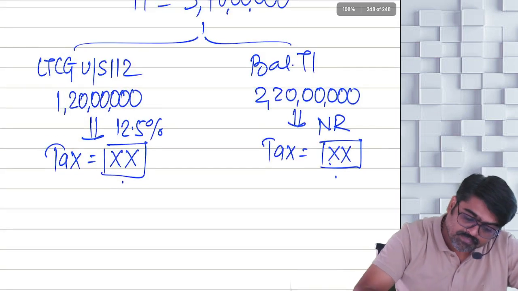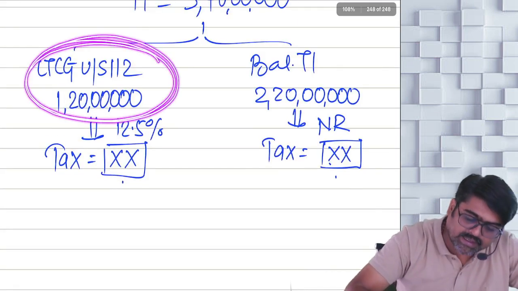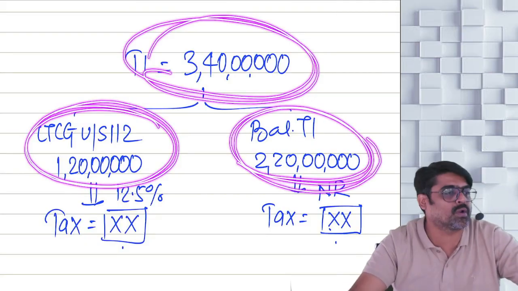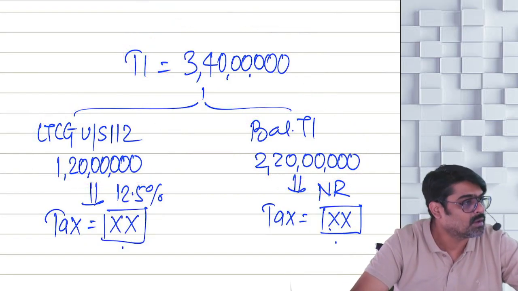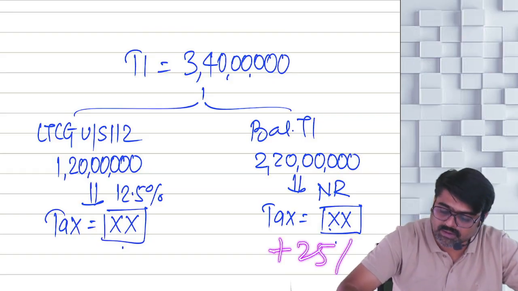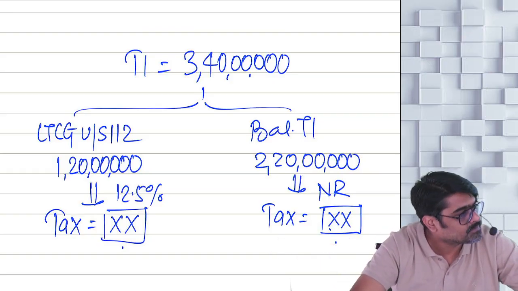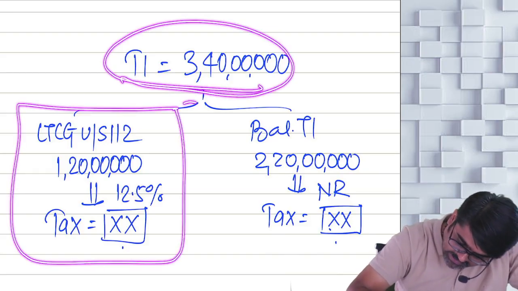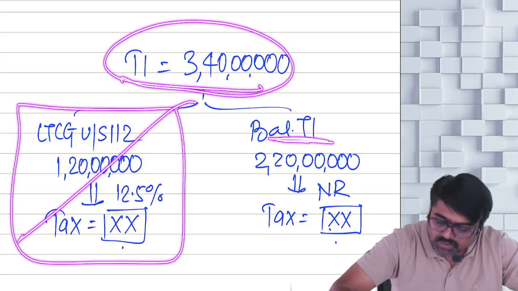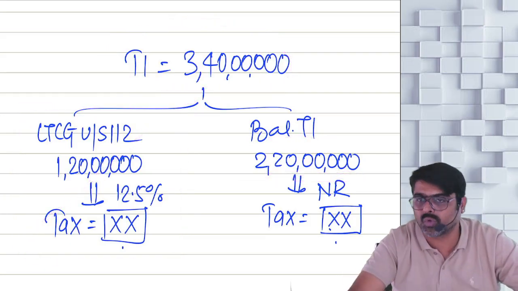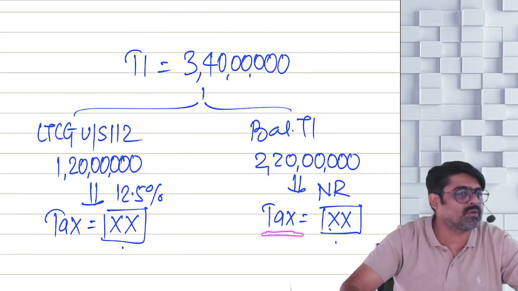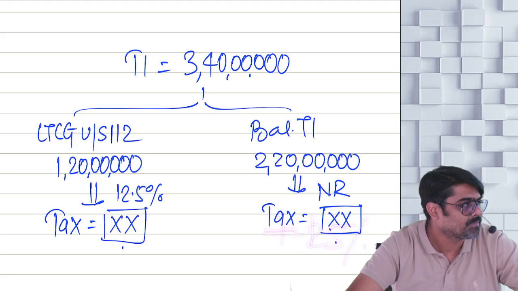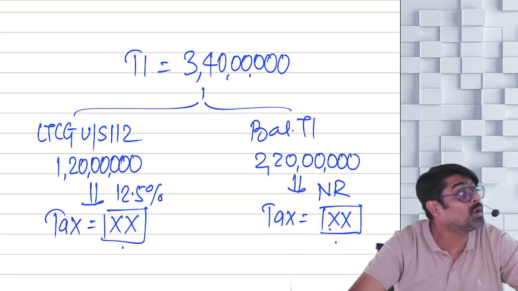But now tell me, after eliminating this income from your total income, is your total income still more than 2 crores? Yes or no? On that, whatever tax is coming, you apply 25%. Because after eliminating this income from your total income, your total income is still more than 2 crores. On that, whatever tax you have calculated, you will now apply 25%. Will you remember this?